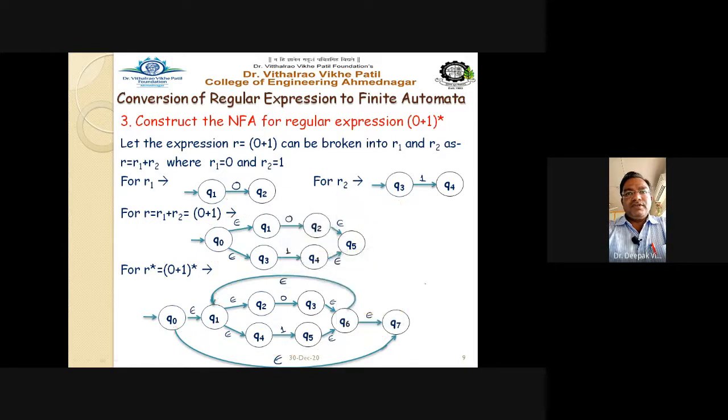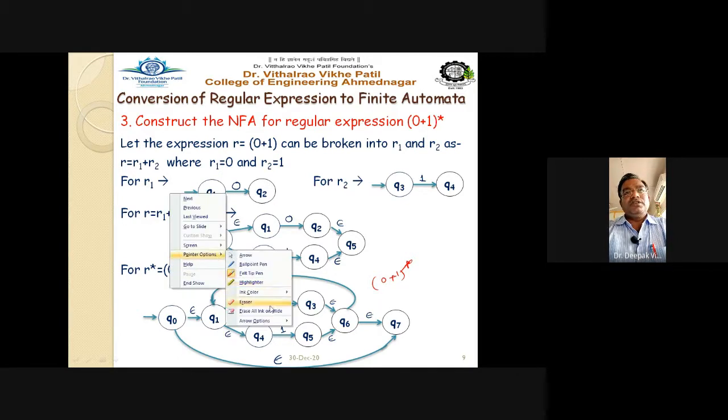So this is the way to draw for 0 plus 1 bracket raised to star. This is the NFA with epsilon moves for the regular expression 0 plus 1 bracket raised to star. Getting this point? This method is called the indirect method, where we are making use of the epsilon symbol or epsilon transition while drawing the NFA.